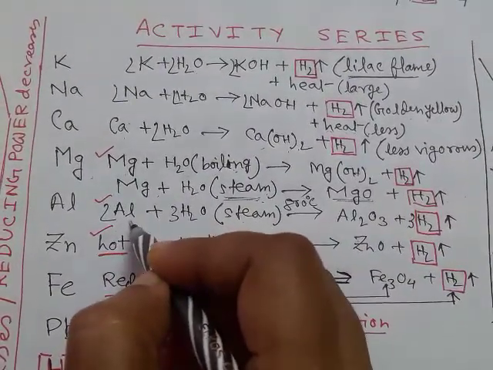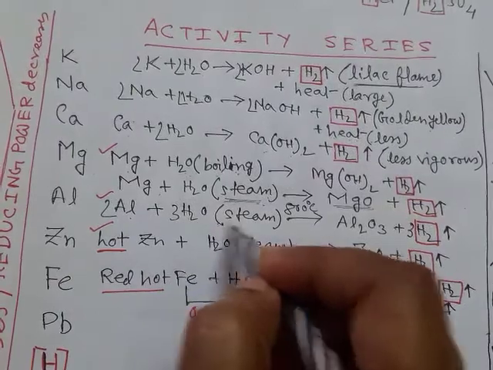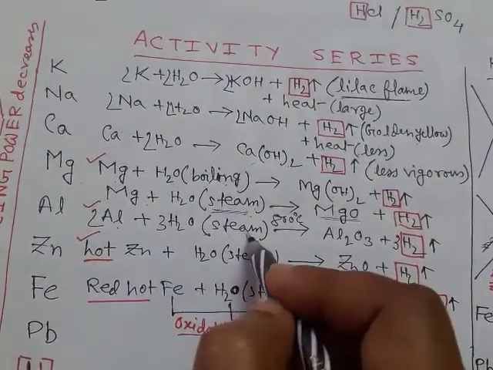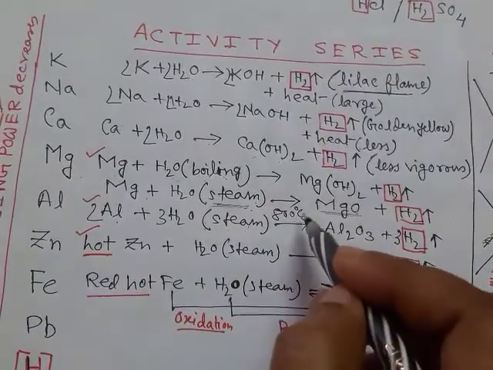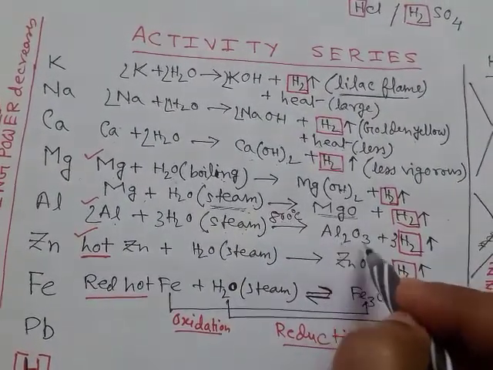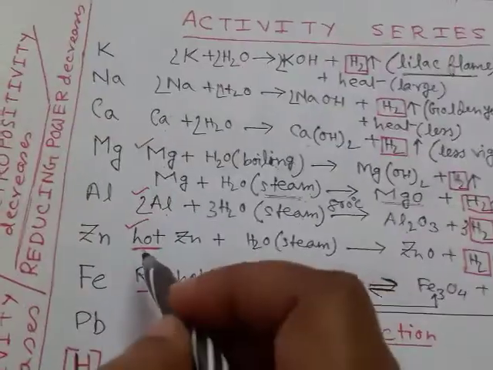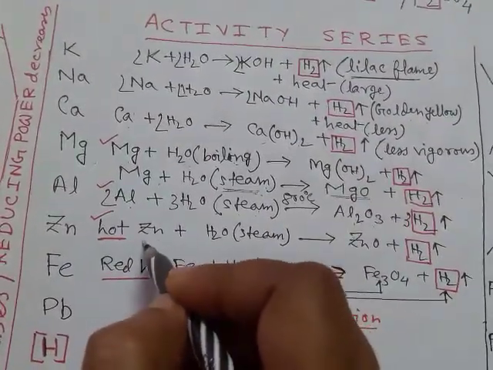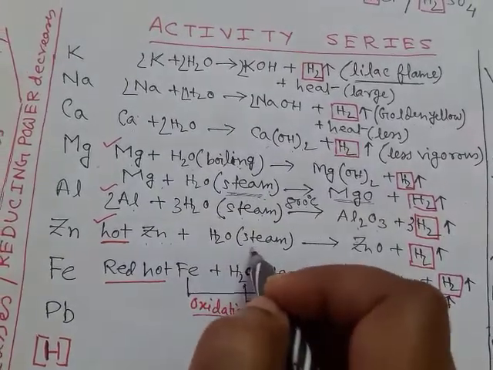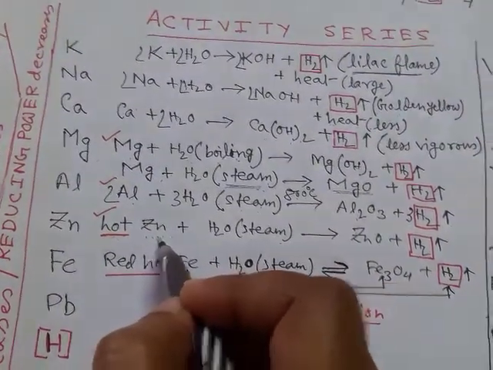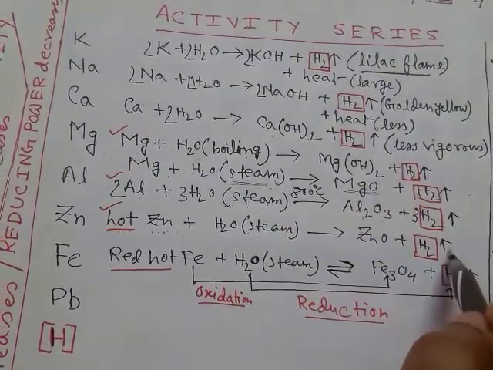Aluminium being less reactive, it can only react with steam, it does not react with boiling water. It reacts with steam at 800 degrees to form alumina and hydrogen gas is evolved. And zinc being less reactive, cold zinc cannot react with steam, so here we have to use hot zinc. Zinc oxide and hydrogen are produced.